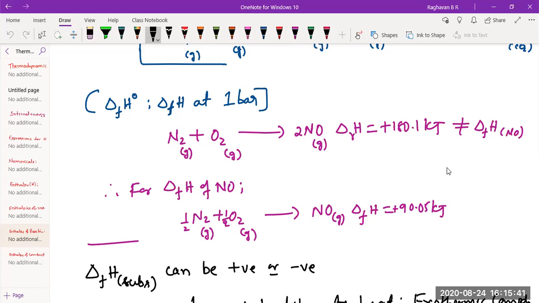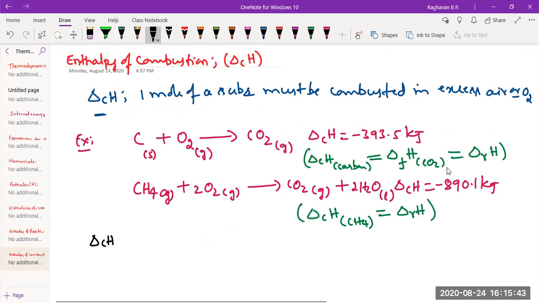So, shall I write it can be either positive or negative? No, I will not write. Sir, it's always negative, right?